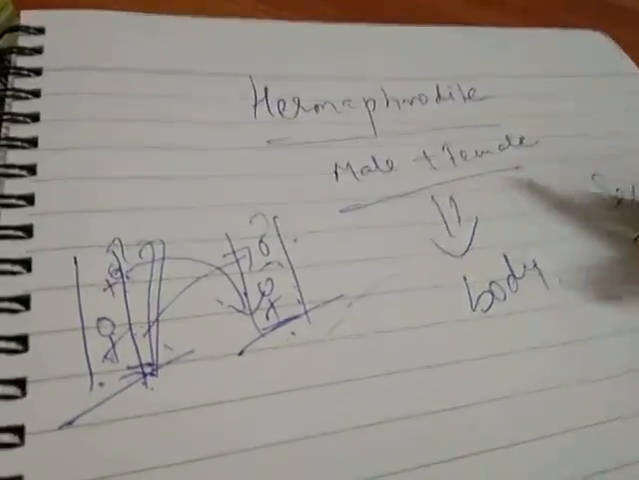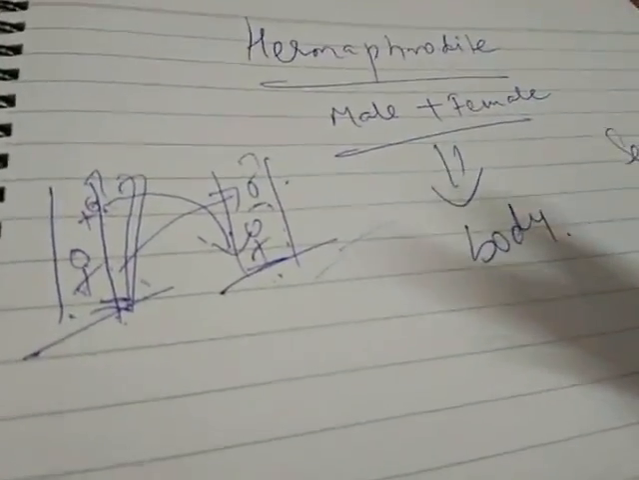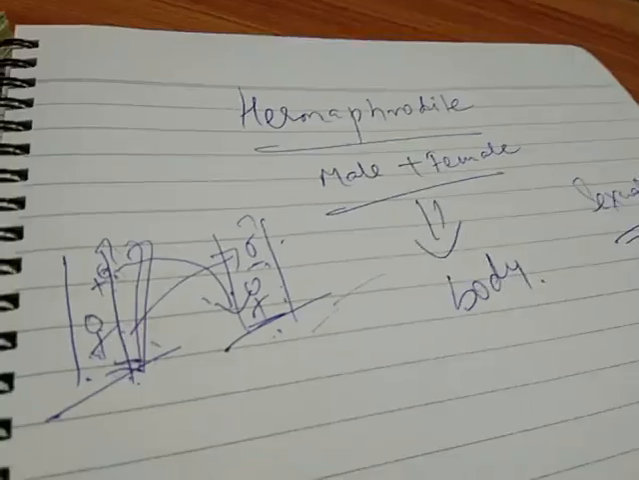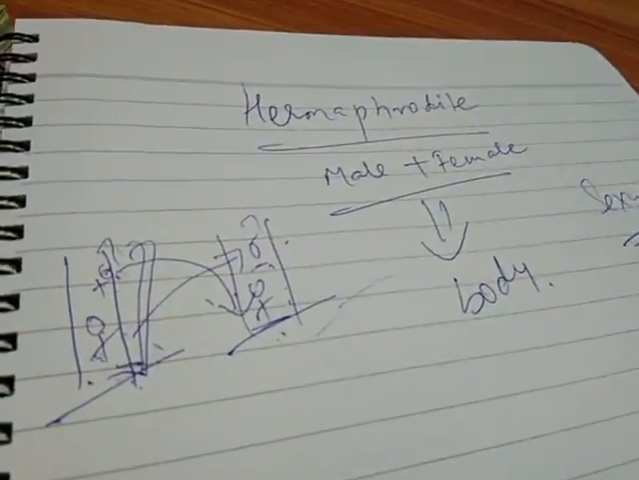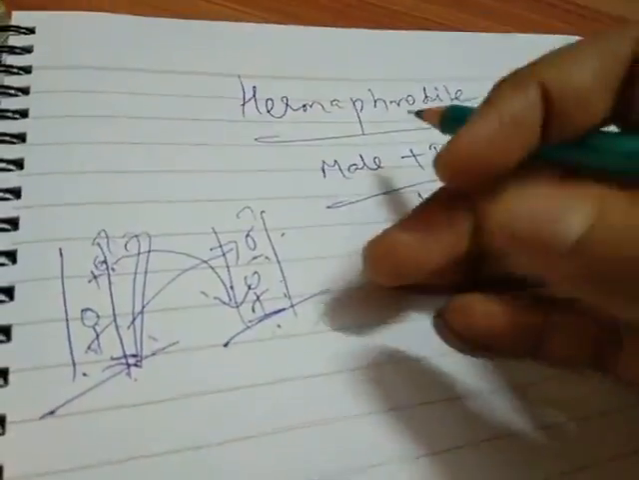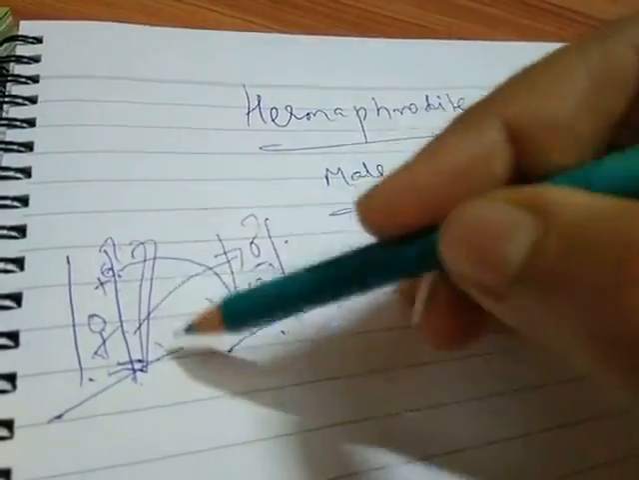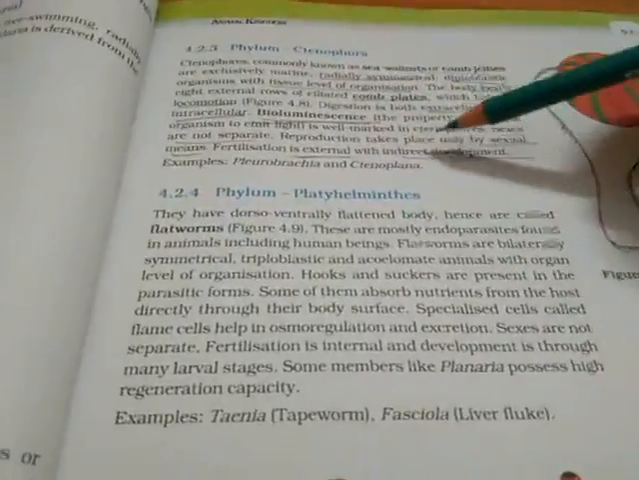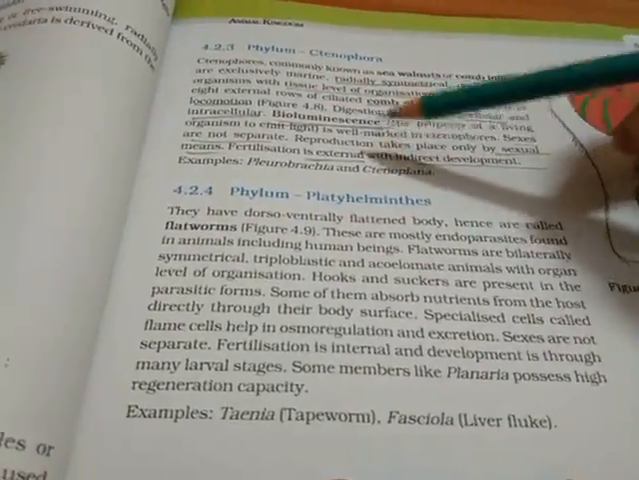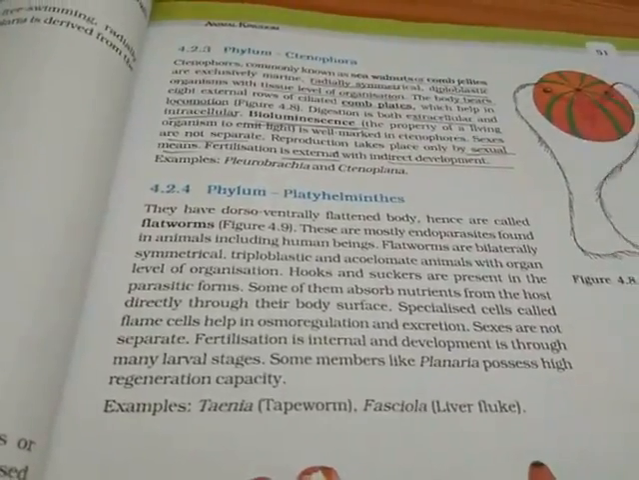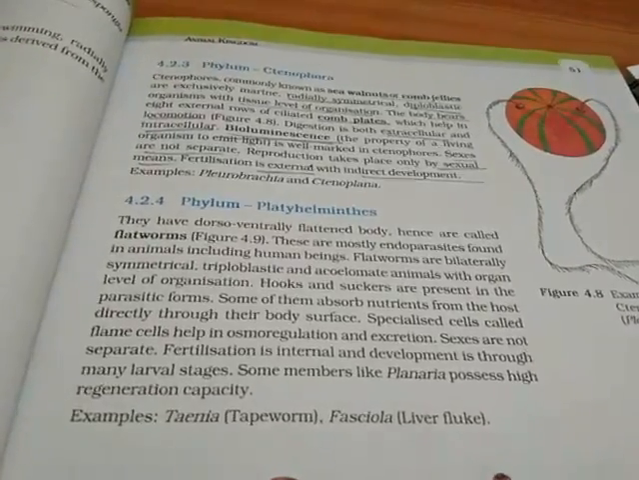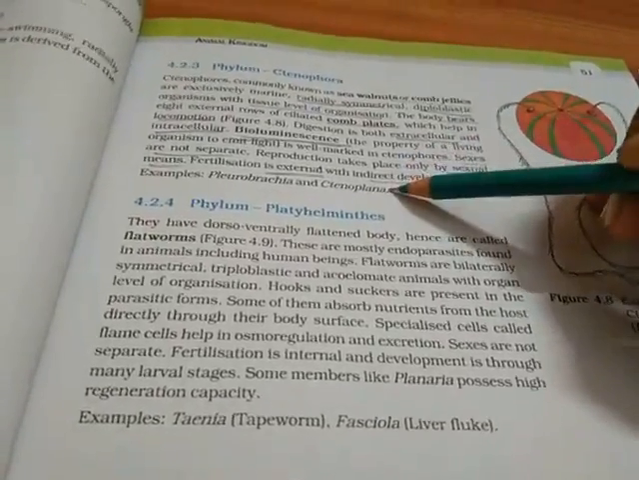It is the same as the flower case. Even if the plant is bisexual in nature, it still reproduces through cross pollination. Self pollination, cross pollination, you have studied now. Similarly here also, though they have both the sexes, they go for cross reproduction. Now the next point: fertilization is external. Fertilization external means the gametes are produced out of the body, released out of the body, and there they fuse to form a zygote, and after that there is indirect development.